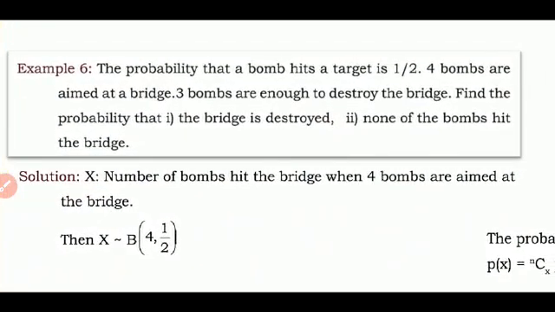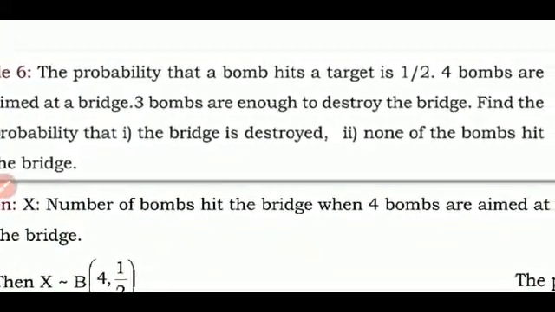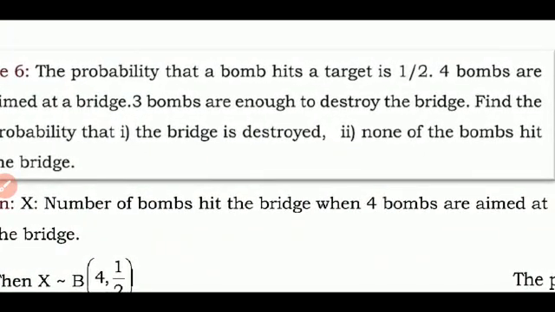The probability that a bomb hits a target is 1 upon 2. Now here the value of probability is given, that is, the value of P is given. In the previous example, it was an unbiased coin. Unbiased coin means the value of P will be the same, the value of Q will also be the same. But in this particular example, the probability that a bomb hits a target is 1 upon 2.